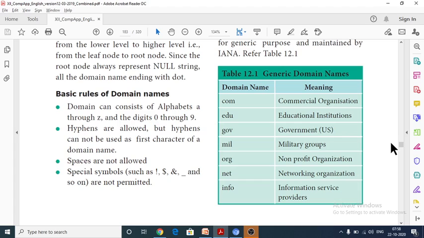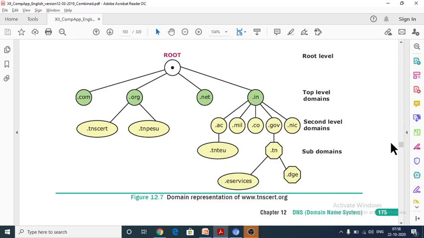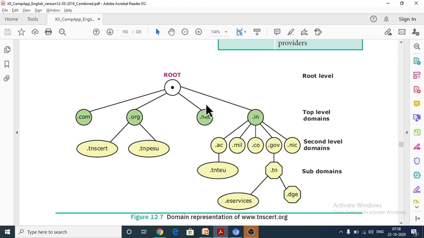Next one, .net is for networking organizations, .info is for information service providers. So see here, root level: the root always ends with a dot, so it is a null string, because it can only have a dot, it doesn't have any strings. Next is the nature of the organization, then the name of the organization. Second level domains are the name of the organization, and the third one is subdomains.